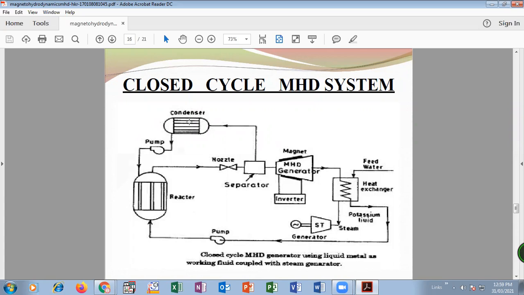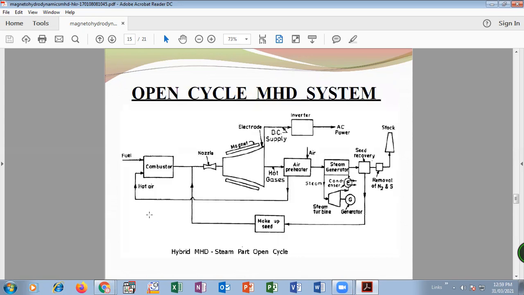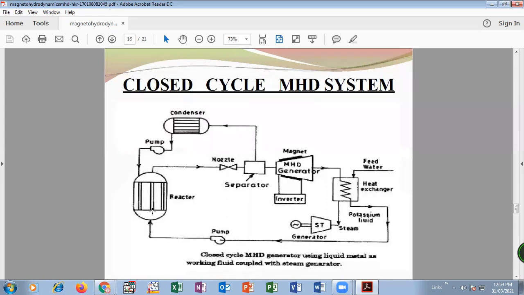Here, the condenser assembly condenses the excess gases after the separator, and it is reused in the reactor. So here there is recycling of working fluid. In an open system, there is no reuse or recycling of working fluid. This is the main difference between the open and closed magnetohydrodynamic system.